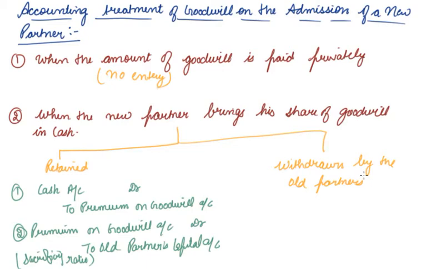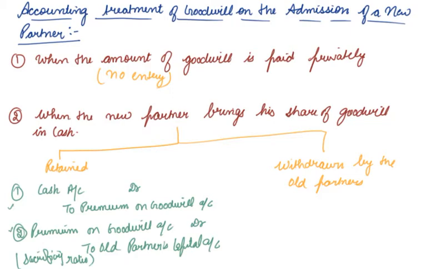Withdrawn by the old partners. Sometimes the amount of goodwill brought in by the new partner is withdrawn by the old partners. In this case, in addition to the two general entries, one more general entry is required to be passed.